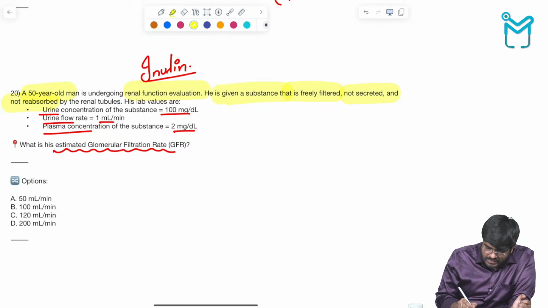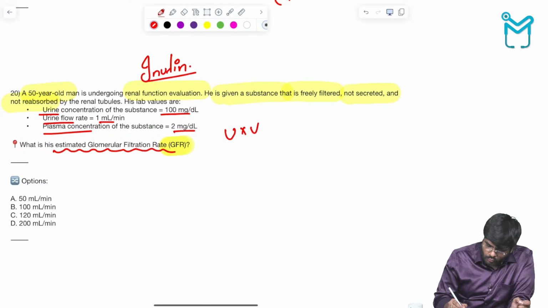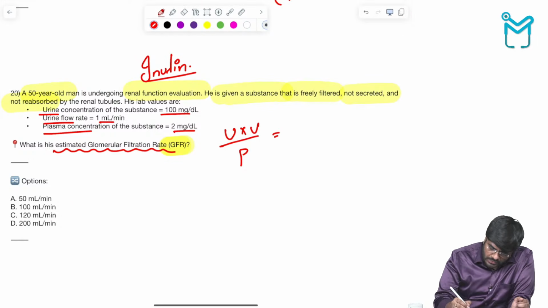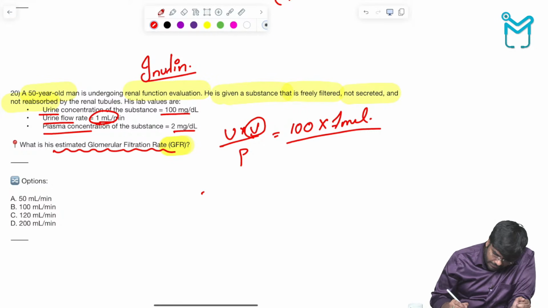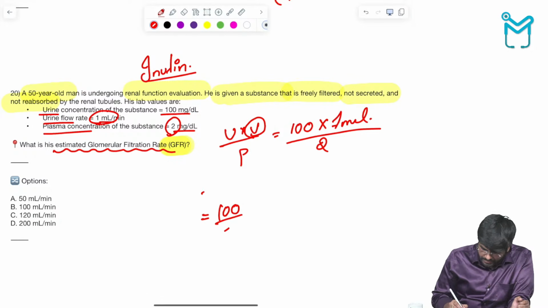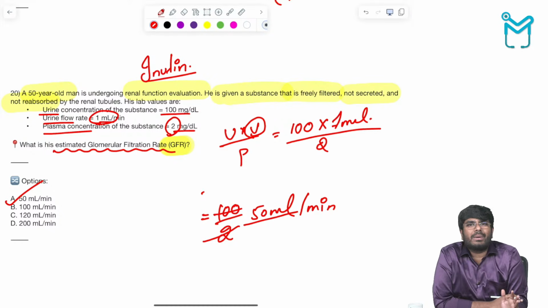You know the formula to calculate the GFR? GFR is the clearance. The formula that I use is UV by P. UV by P is the formula to calculate the GFR. What is the U given in this condition? U value is 100. V value, how much urine is getting produced? Volume of urine produced per minute, 1 ml. What is the P value? The P value is 2. So 100 divided by 2, how much? 50 ml per minute. So this is the GFR, 50 ml per minute.